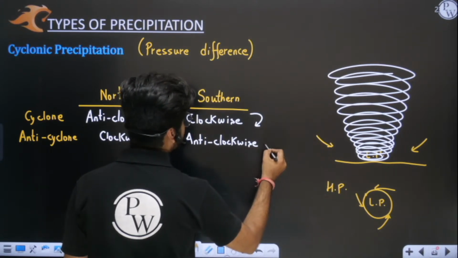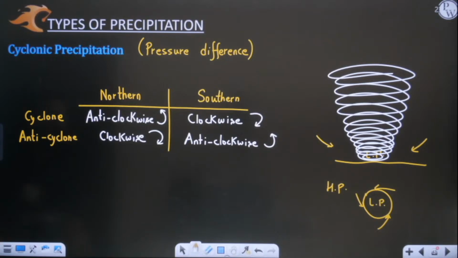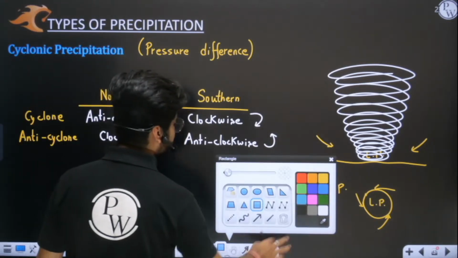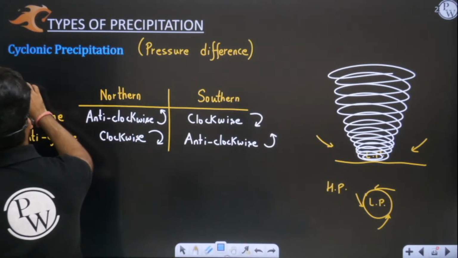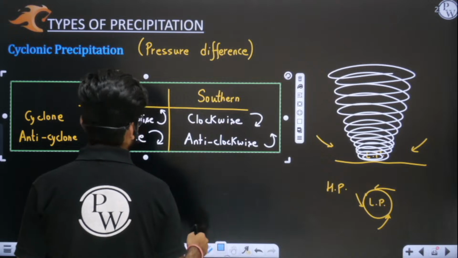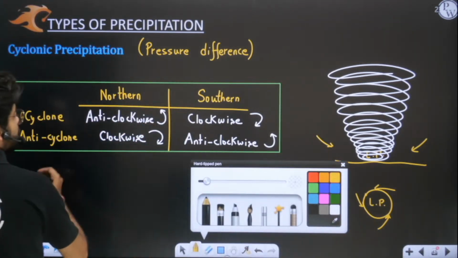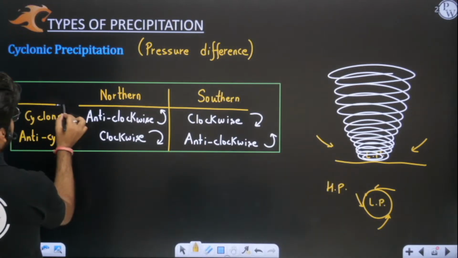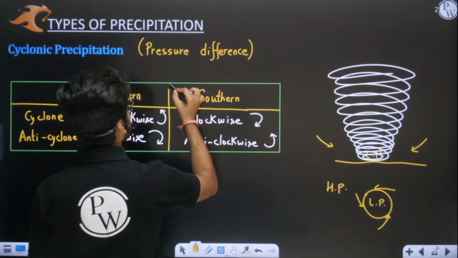This is anti-clockwise. Okay, so I hope this is clear to you. So you can remember the directions also. Okay, you can remember the directions. One question has been framed in GATE in past year, which is asking about the directions of cyclone. So I hope with this table never ever you will get confused so as to what is the direction of cyclone in northern hemisphere.